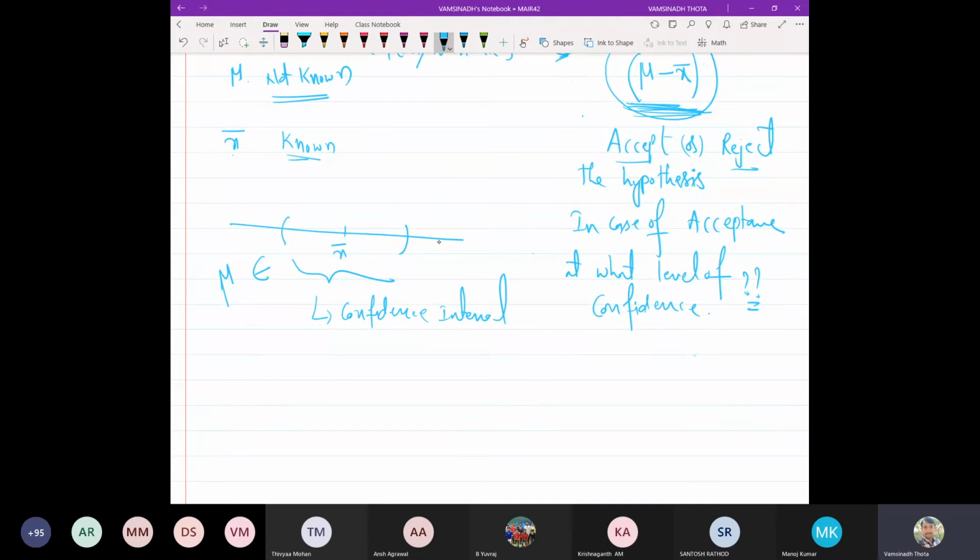When we mention the confidence interval, there is something called the level of confidence, which we generally mention in percentage. With 100% level of confidence, we are sure there is no difference; both are exactly the same.